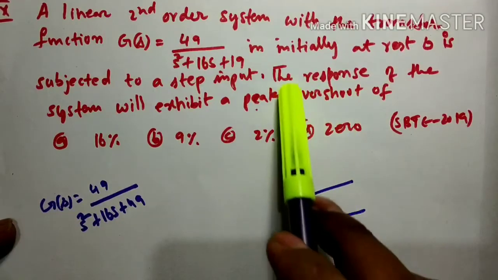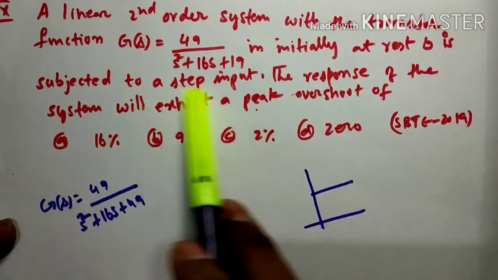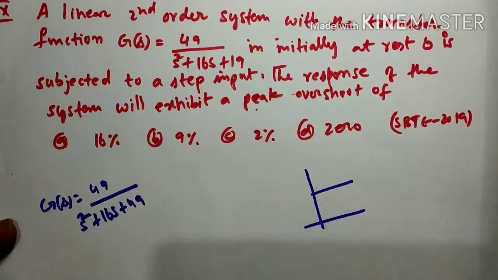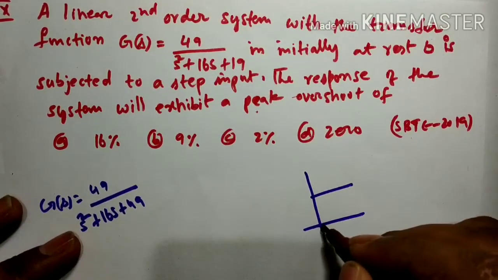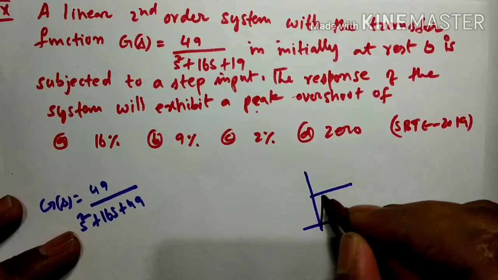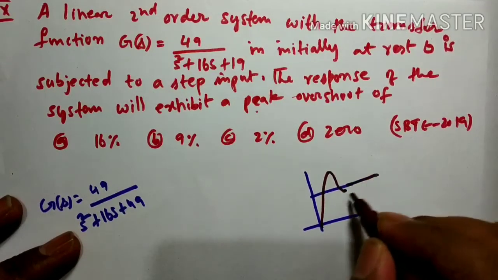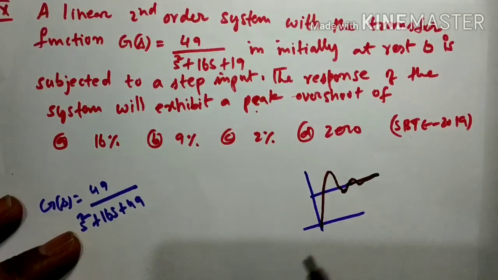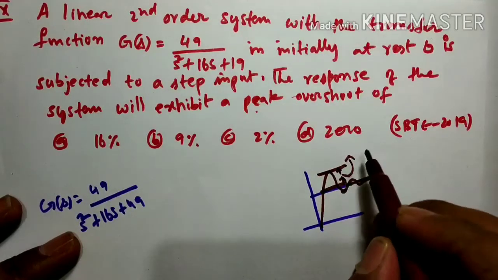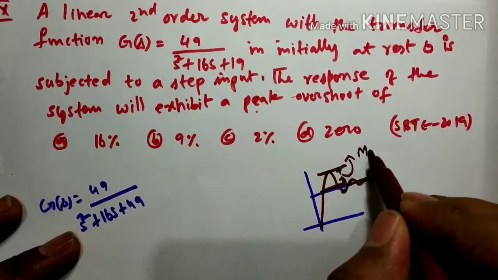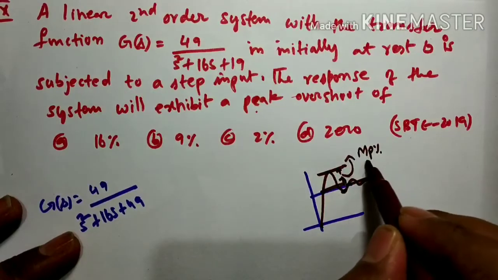After that it is subjected to a step signal. When it is subjected to a step signal, what will be the maximum peak overshoot? You will get a response like this. This is what we studied, the maximum peak overshoot. You have to find this one only.